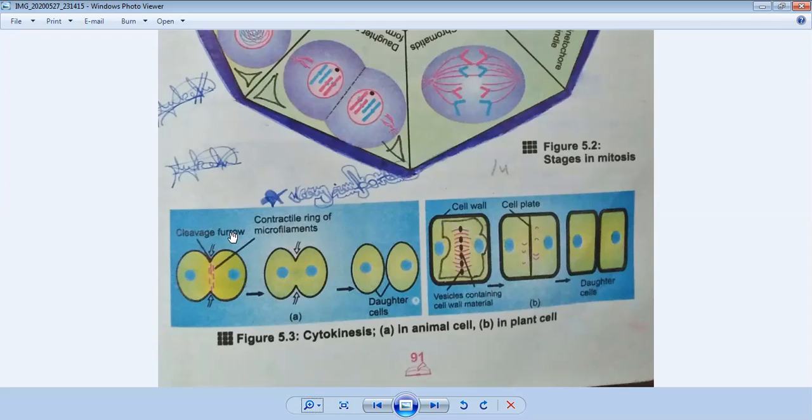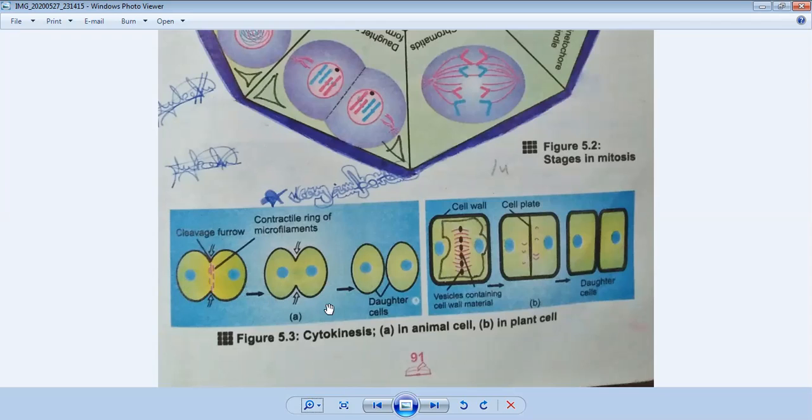What is this? You can see a cell is divided and two nuclei are formed, and in the center of the cell a curtain appears, and when this curtain breaks, it divides into two daughter cells. This is the division of cytokinesis in animal cell.